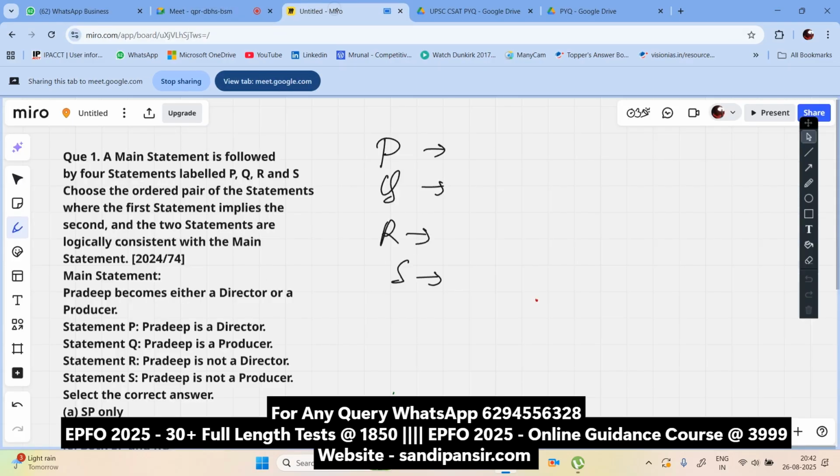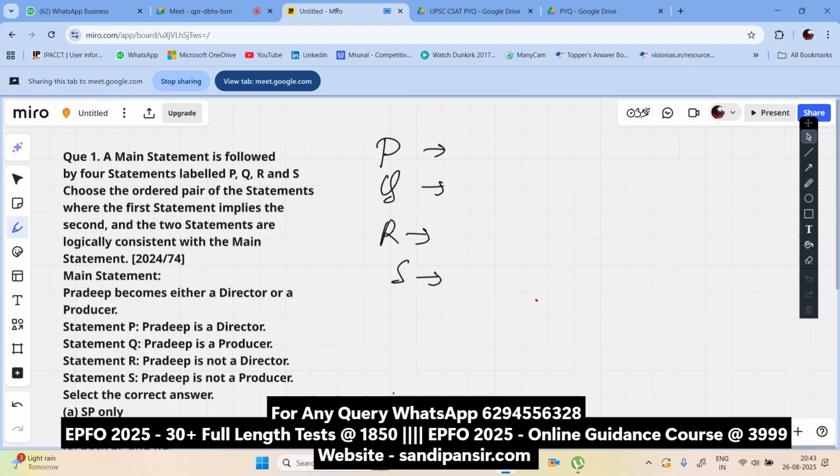Now, each of you has to select the option. Choose an ordered pair of statements where the first statement implies the second and the two statements are logically consistent with the main statement. Now, R and Q: we have decided Pradeep is a producer and Pradeep is not a director.